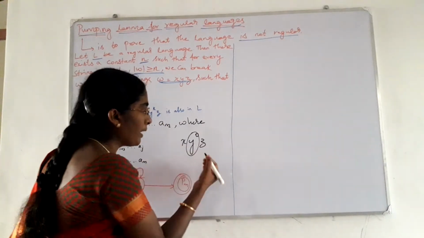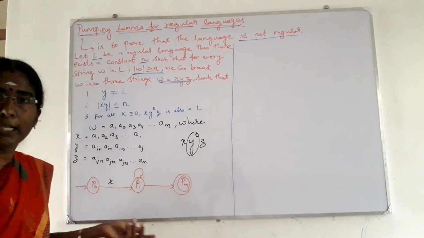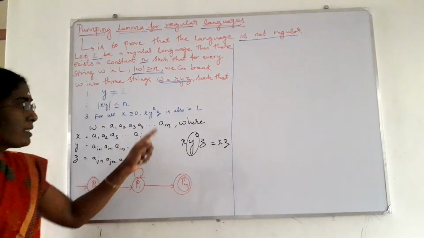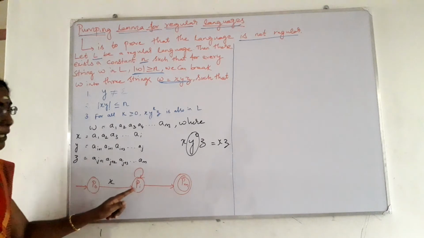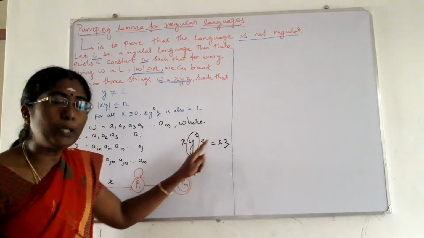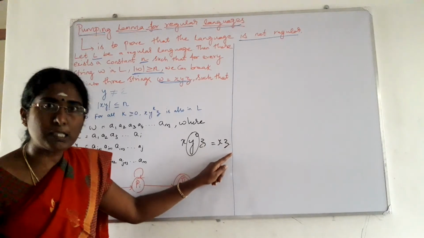What is Y power 0? That is nothing. There is no occurrence of the symbol Y. So it is equal to XZ. XZ means for X it is moving from P naught to Pi, right? So for XZ also it is moving to the final state. Here that is the meaning.